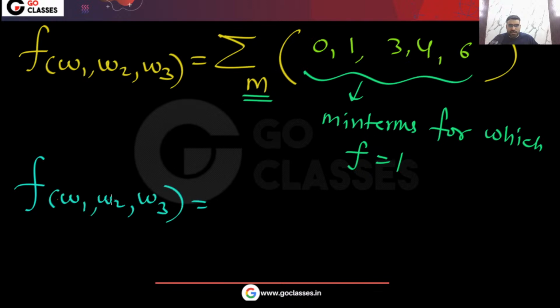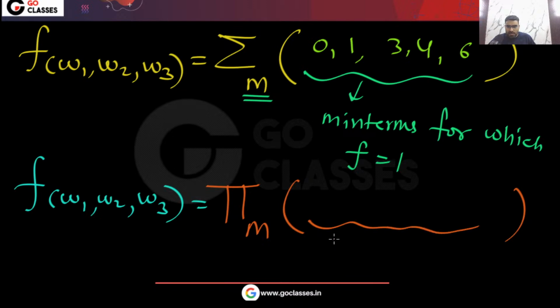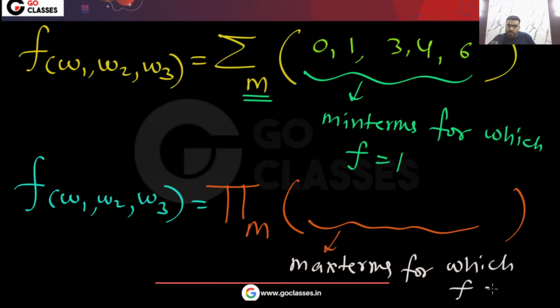you can write as product of max terms. Here I will write those max terms where the function value is 0. So this function you can represent as a product of max terms for which the function value is 0. So what are the max terms for which function value is 0? So you can easily see your function value is 0 for this max term, for this max term, and for this max term. So this is your answer. Okay, very simple. So these two are the answers.